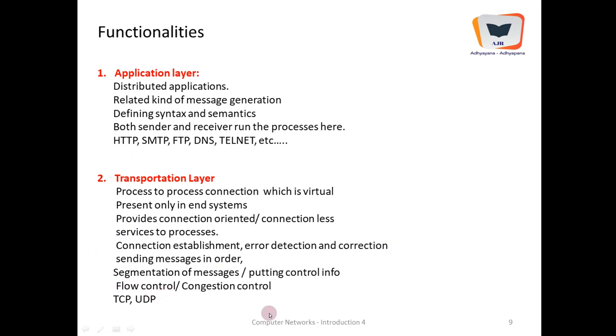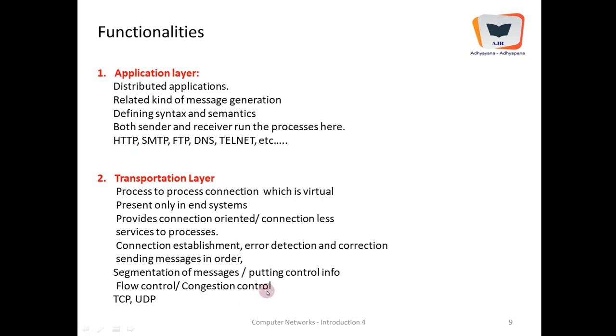It segments the messages, and it places the control information in the beginning of the segment. A segment is generated in the transportation layer. It does flow control and it also does congestion control. Flow control: whenever a node, whenever a router goes out of receiving the data, if the sending rate is much faster than the receiving rate, then overflow happens, and when this situation arises, the transportation layer protocol will control this.